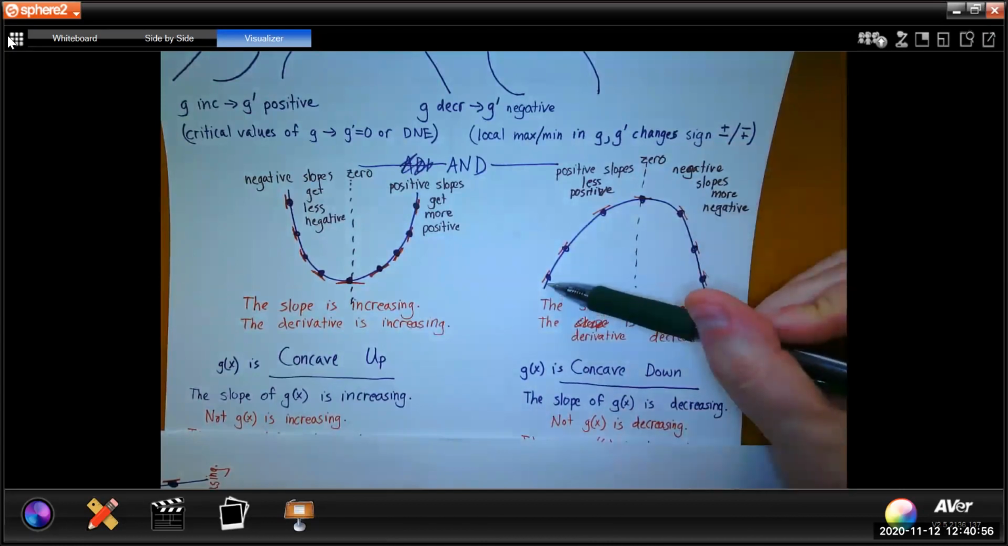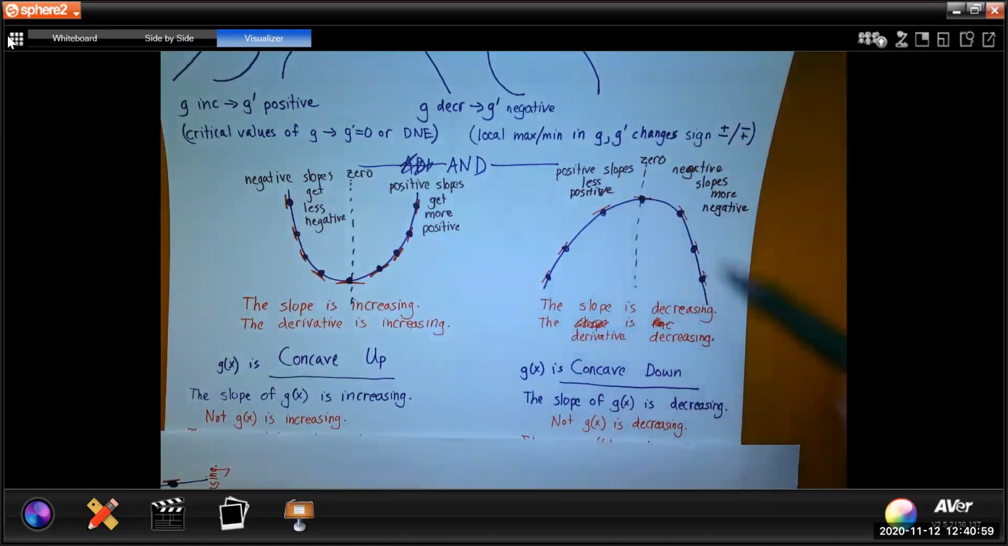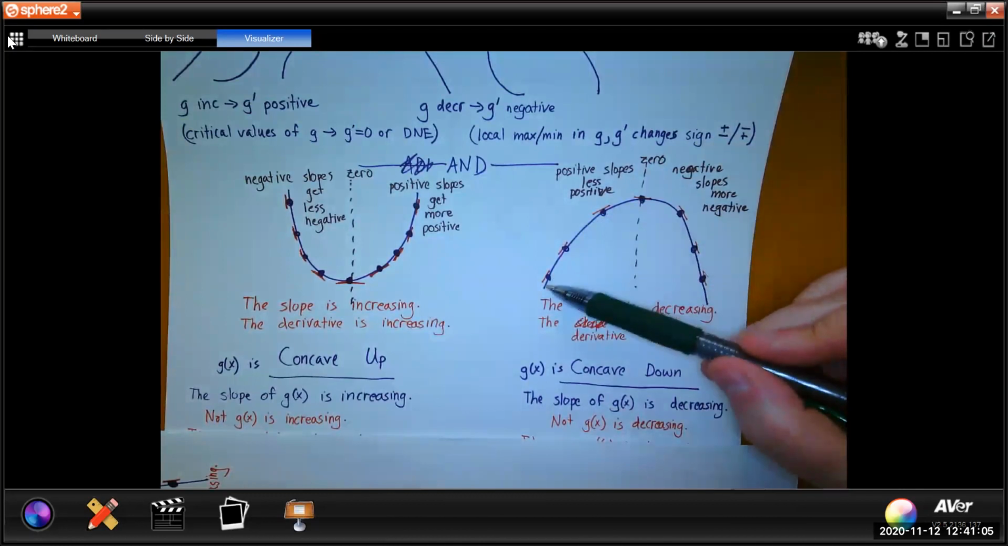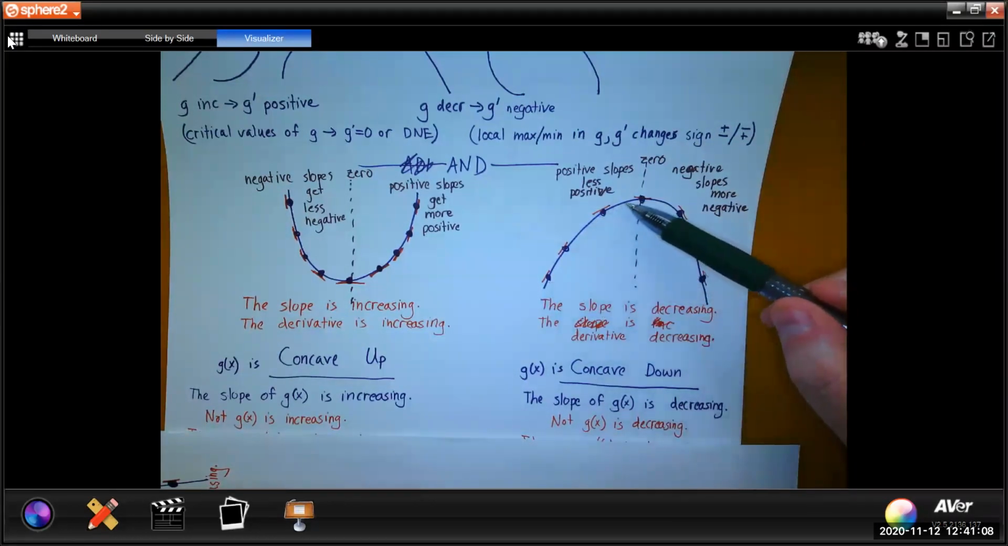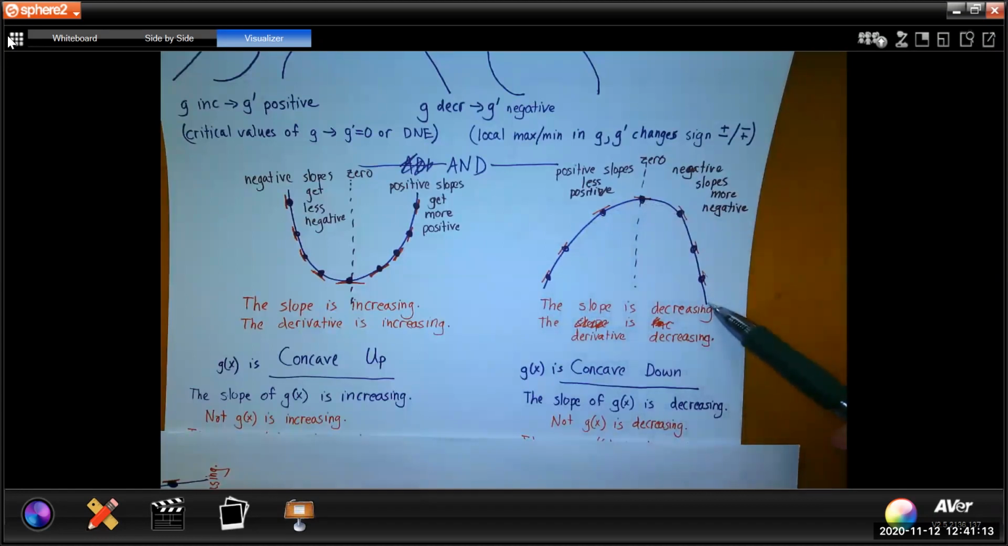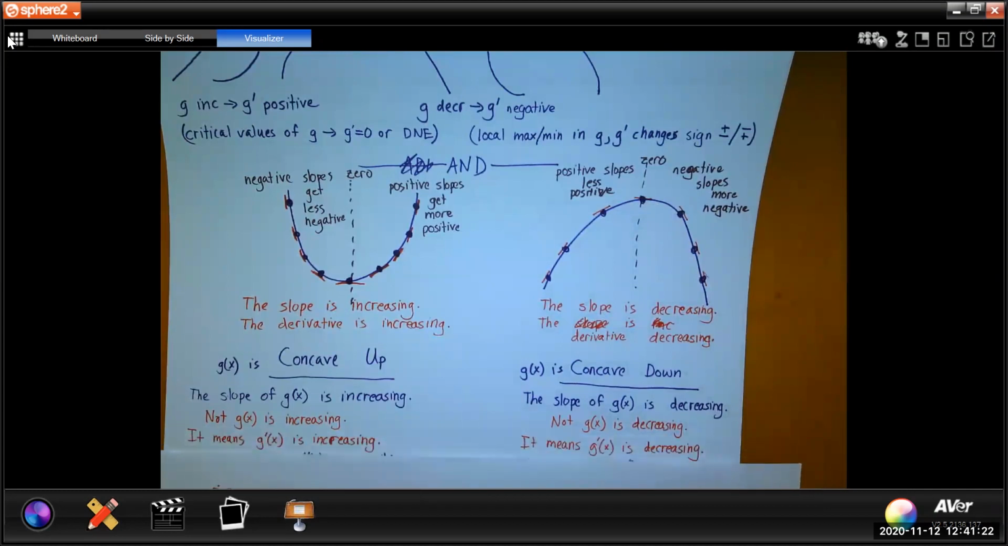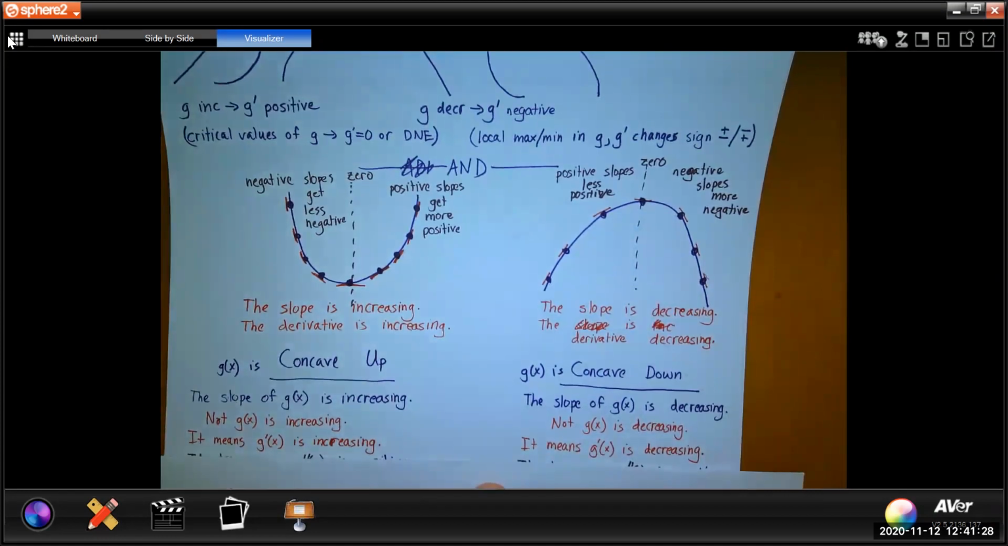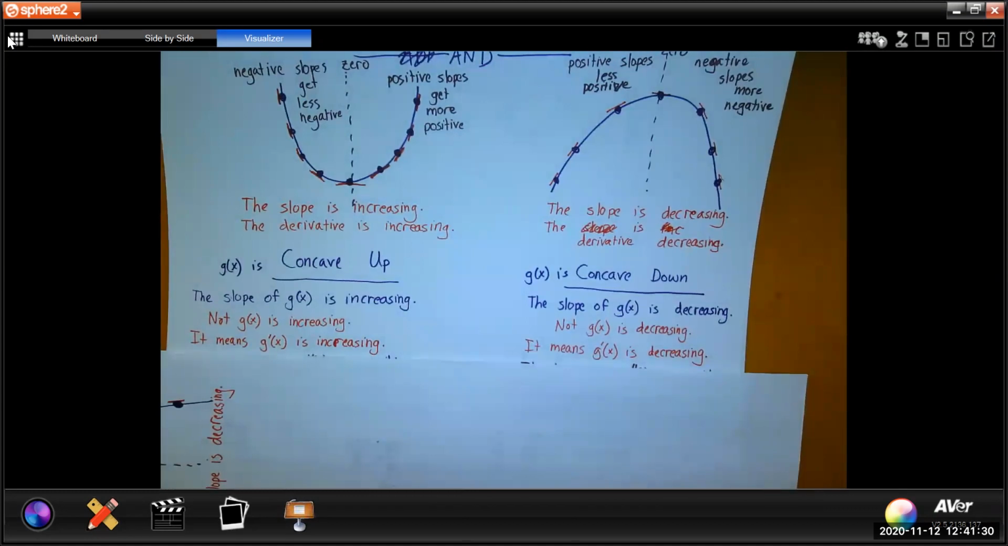Similarly, for the other one we drew, concave down. So this is the concave down shape. We cannot say g of x is decreasing. Look at it. G of x is increasing, then turns around and starts to decrease. You may not say for concave down, g of x is decreasing. It's the slope of g of x or g prime of x that's decreasing. This is what it means. Does not mean the function is increasing or decreasing, because it could be either or both. We don't know. All we know is that the slope is increasing for concave up and the slope is decreasing for concave down.